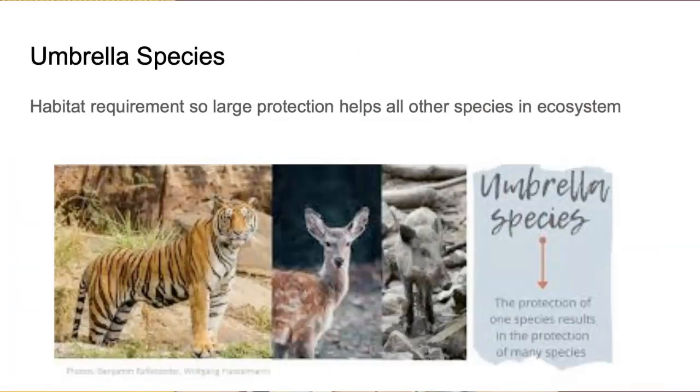Another way for us to determine health of an ecosystem is through umbrella species. Umbrella species have habitat requirements that are so large that protecting these species also protects all the smaller ones in that region or ecosystem. So by protecting the large species with the huge habitat requirement, all of those small species, populations, and communities interacting in that huge ecosystem are all preserved. So the protection of one, in turn, protects all the little ones.